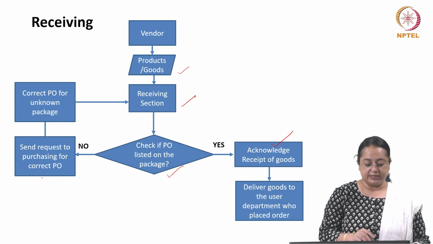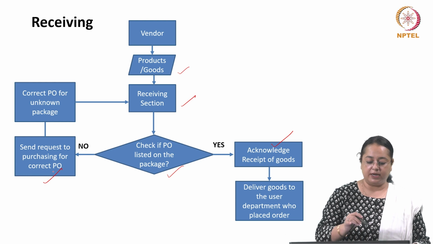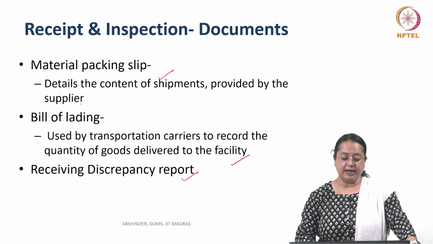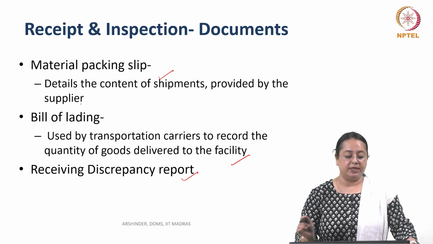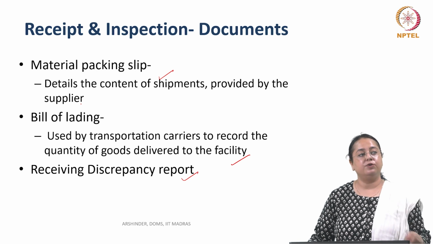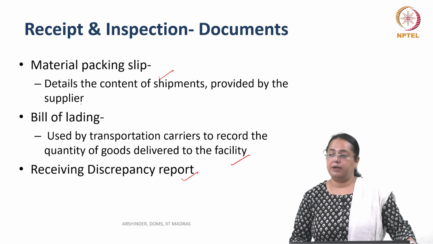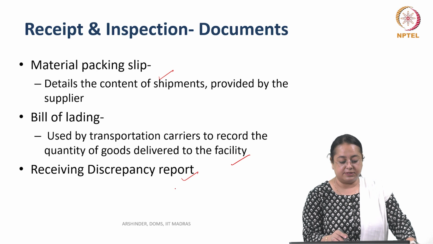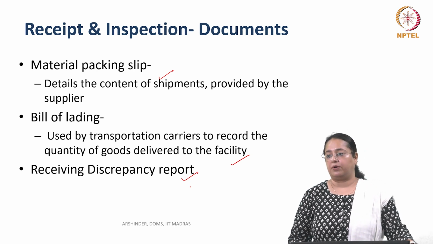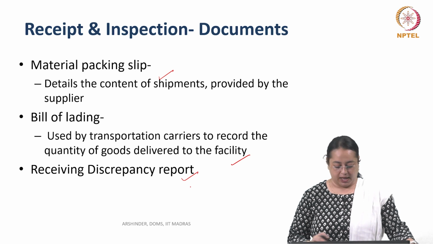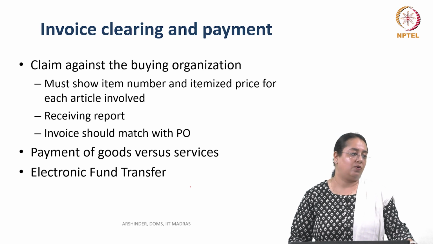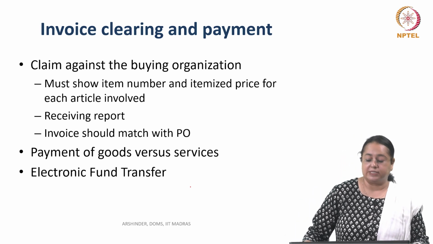At that point, if the PO is not listed in the package, send a request to purchasing for the correct PO. That is an internal check you will do. And if the PO is correct, but there is an inconsistency in the actual material received with the PO and packing slip, generate a discrepancy report then and there. This is very important. Okay, when all these things are satisfied, then only should you go for invoice clearing.